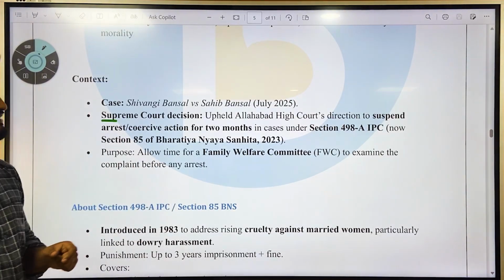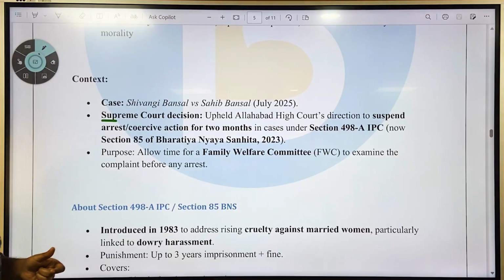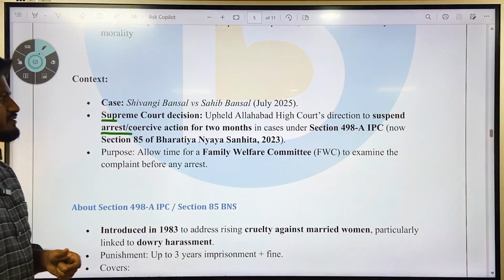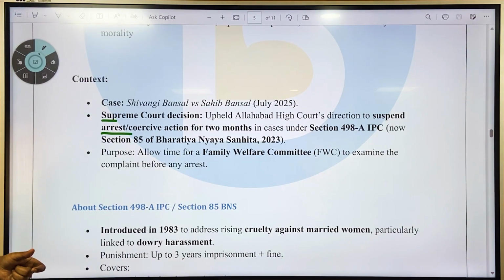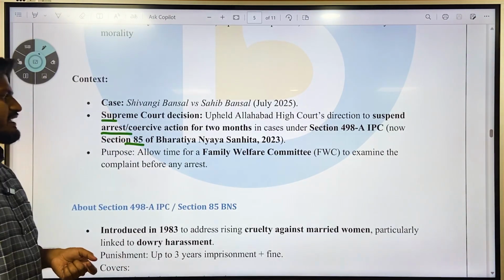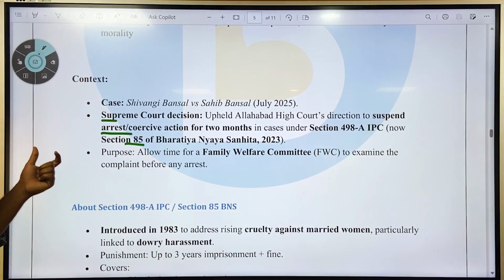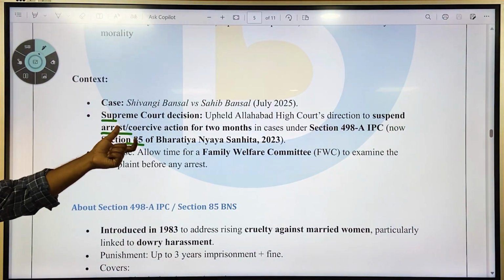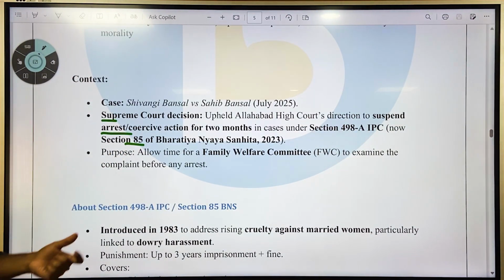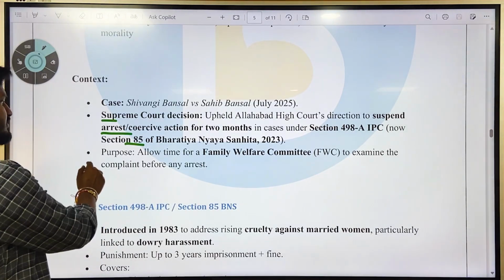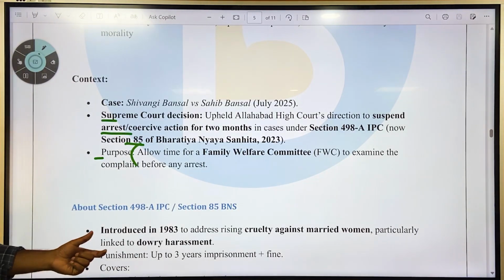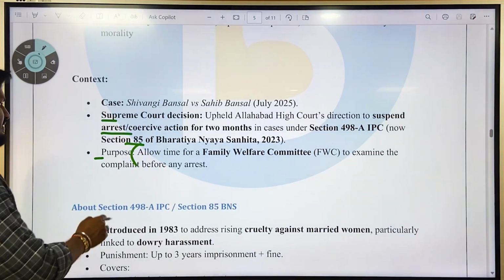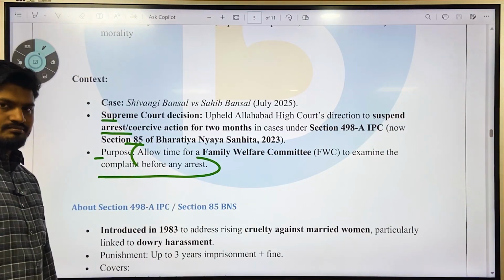The Supreme Court upheld the Allahabad High Court's direction to suspend arrest or coercive action for 2 months in cases under section 498A of IPC, now called section 85 of the Bharatiya Nyaya Sanhita 2023. We'll discuss what section 498A is and what this suspension of coercive action for 2 months is, etc., in the article. Purpose: it allows time for the Family Welfare Committee to examine the complaint before any arrest.